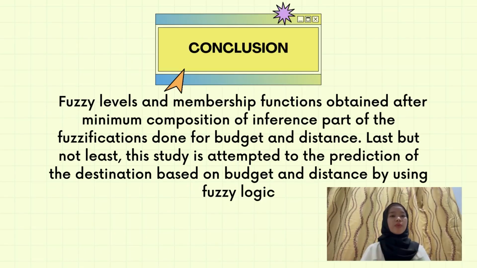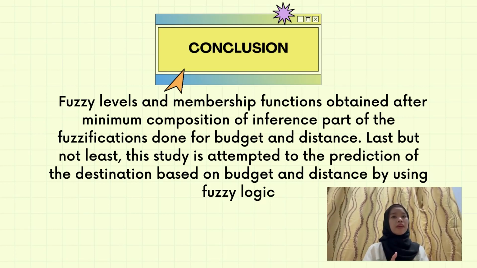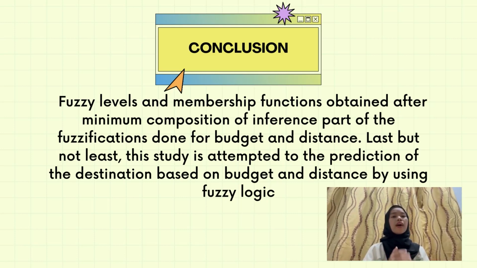For the last one, the discussion and conclusion for this project. In this study, we attempt to decide the destination for holiday based on the fuzzy inference system technique. This project presents 2 input variables, which are budget and distance, and the output variable, which is destination. Budget and distance are selected because they are the main factors that the holiday destination depends on. Table 3 shows that the 2 input variables and output variable are related.